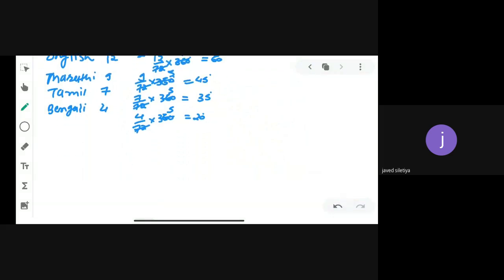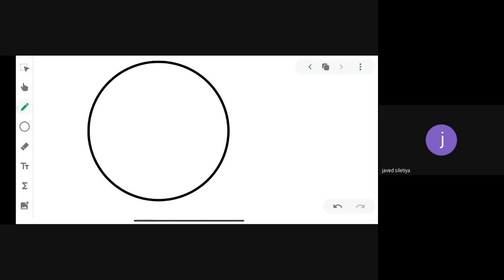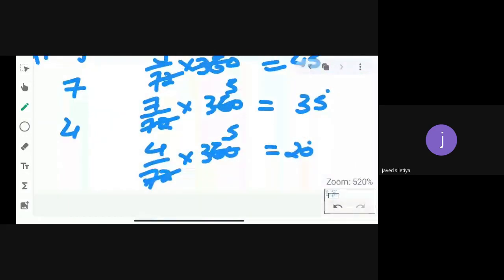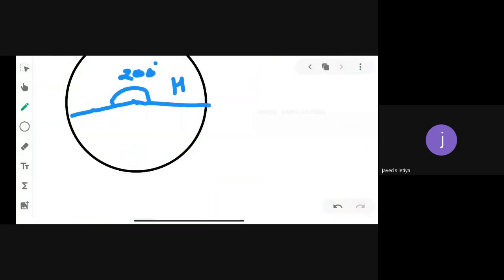Now we have to represent this data in our pie chart, meaning in a circle. So we are drawing one circle in which we are taking one radius. Now in Hindi there are 200 degrees. A straight line means 180 degrees, right? So we are taking it like this. It is 200 degrees. With the help of a protractor you can easily draw all this. Now second, for English, what is the central angle? 60 degrees. So here it is a 60 degree angle. It is for English.